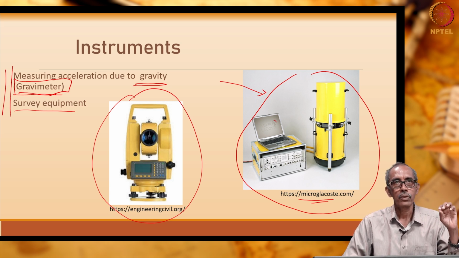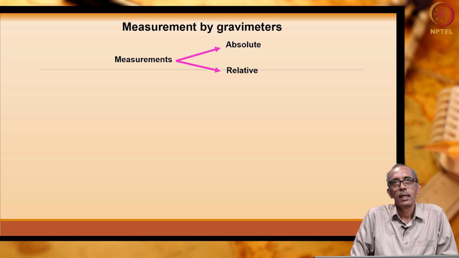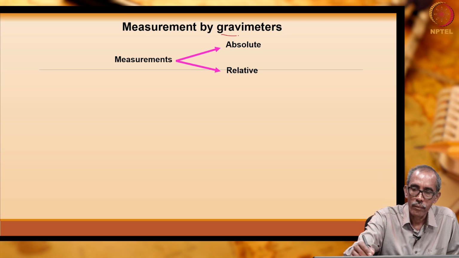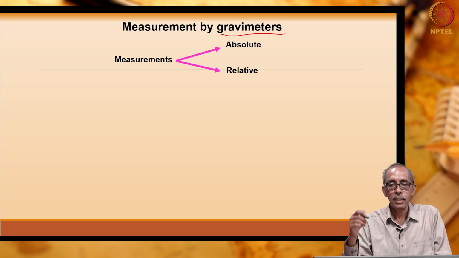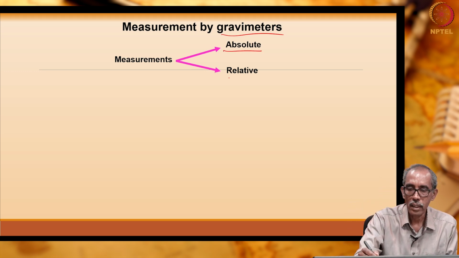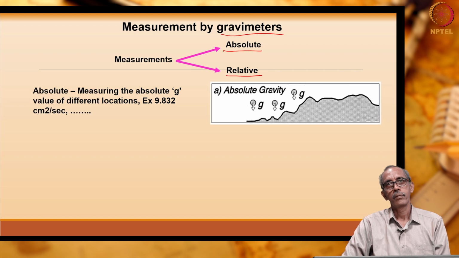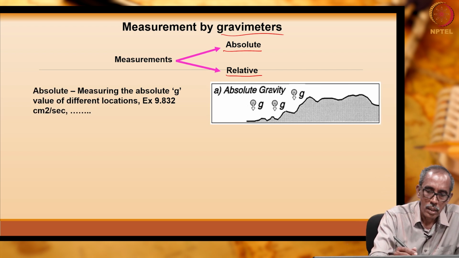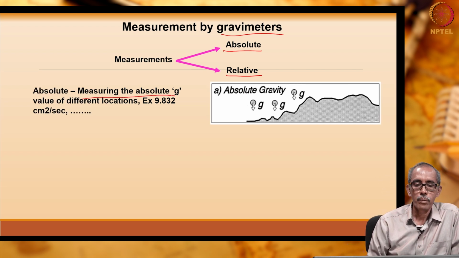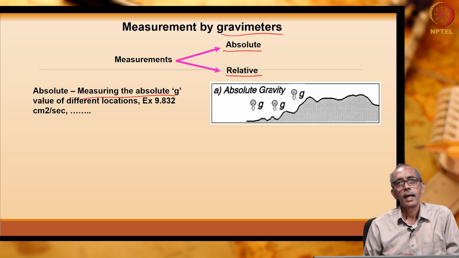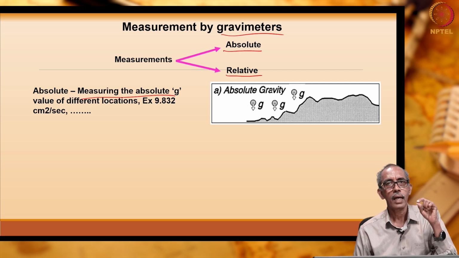Now, coming down to gravimeters. We can make use of gravimeters to measure absolute gravity or relative gravity of the Earth's surface. What do we mean by absolute or relative? In absolute, we are going to measure the actual acceleration due to gravity.